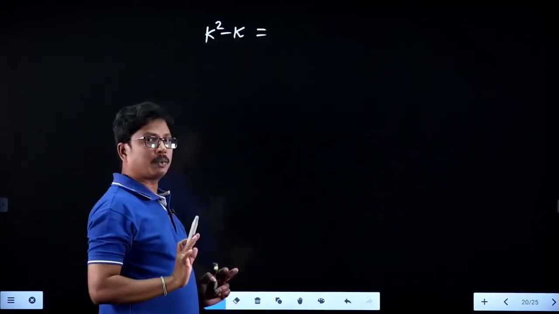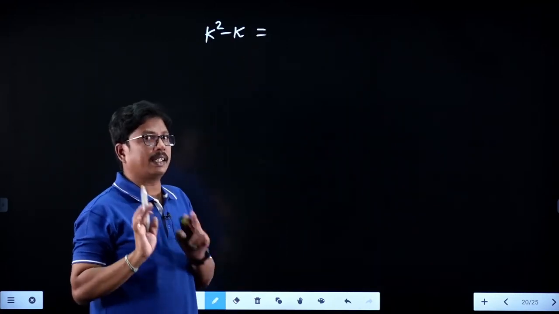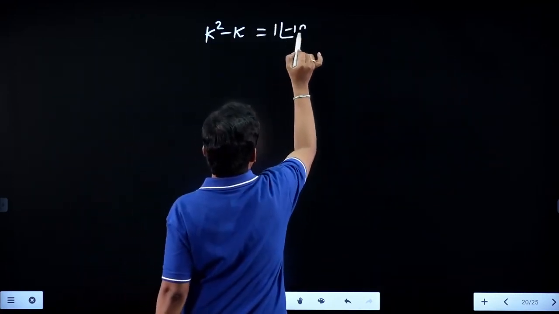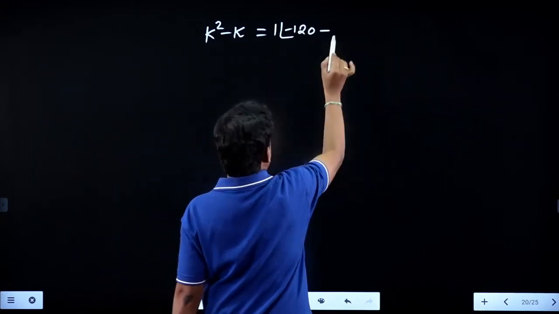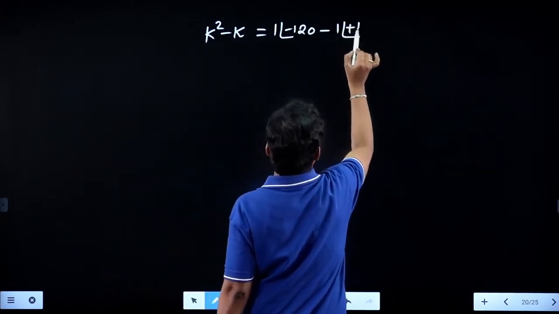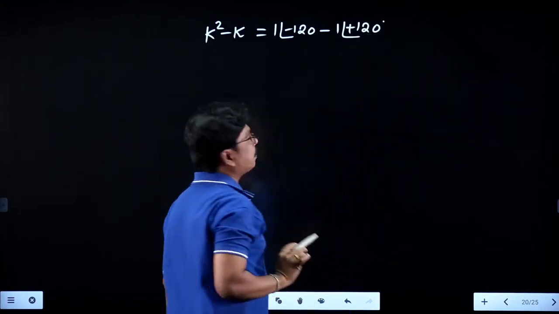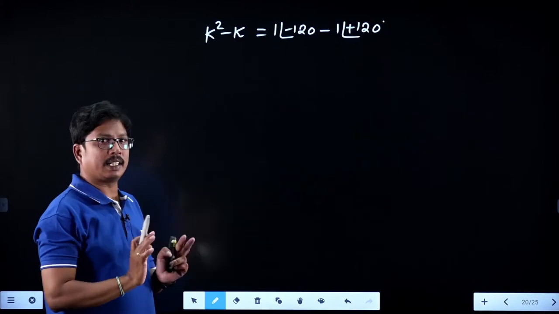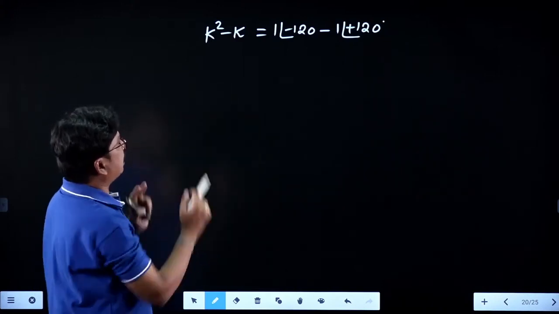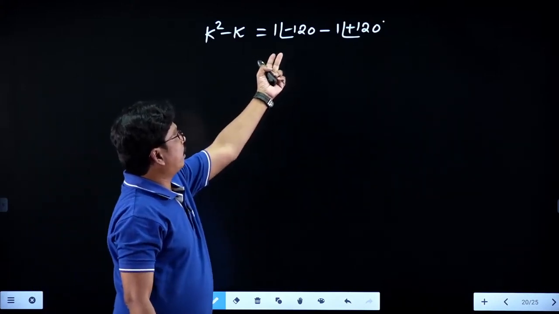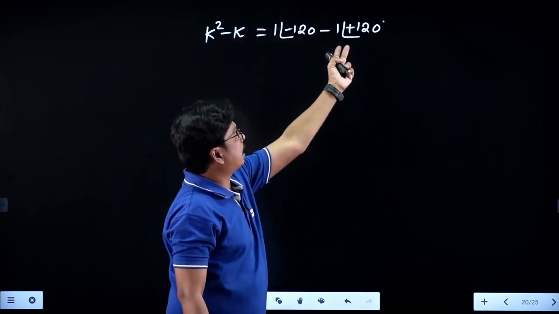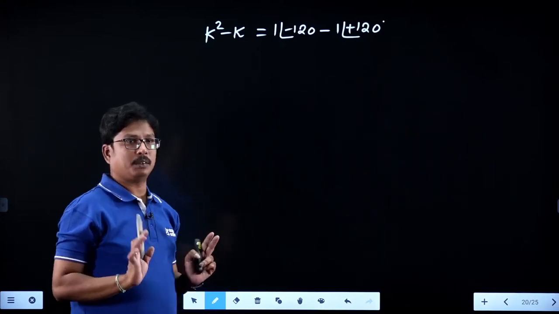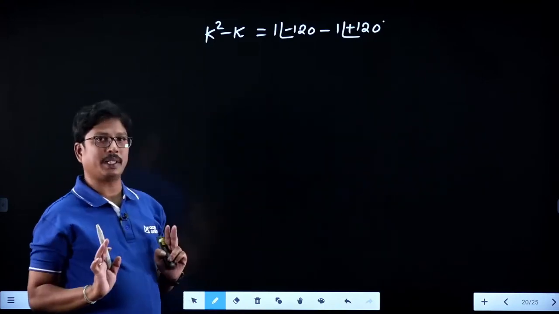It is 1 at an angle of minus 120, minus k, which is 1 at an angle of plus 120. Whenever a calculator is available, you can convert this polar form into rectangular form and finally calculate the value.